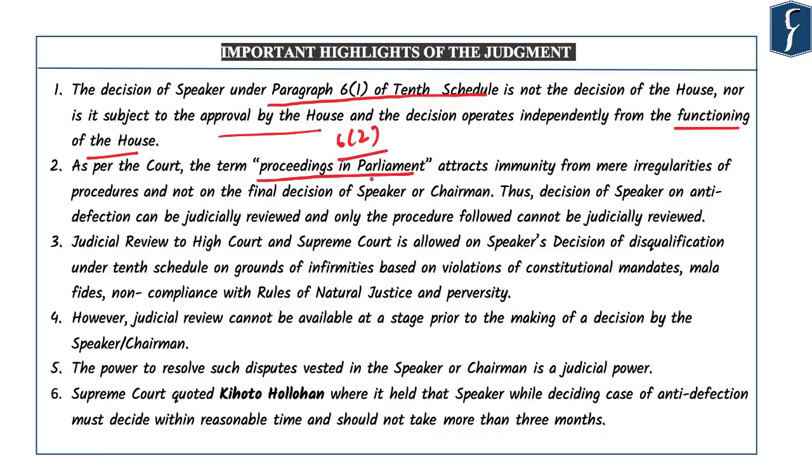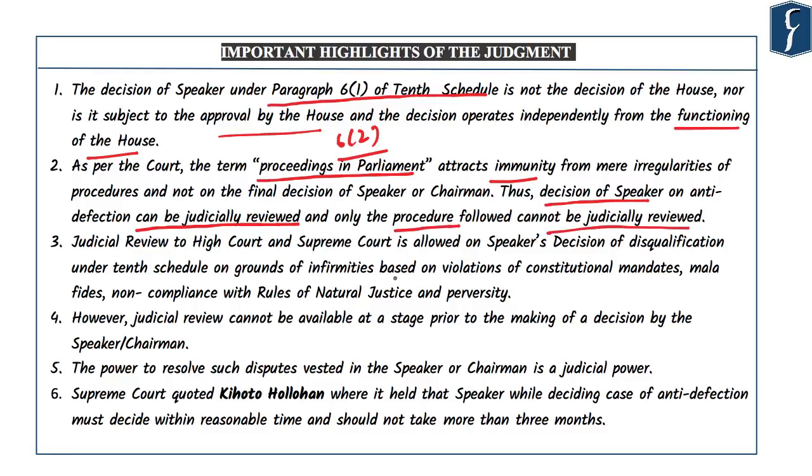So by extension, the procedure followed by the Speaker in the matter of anti-defection will also be immune to judicial review. But the Supreme Court here has said that the immunity is only for the procedure. The decision of the Speaker can be judicially reviewed, and only the procedure followed cannot be judicially reviewed.